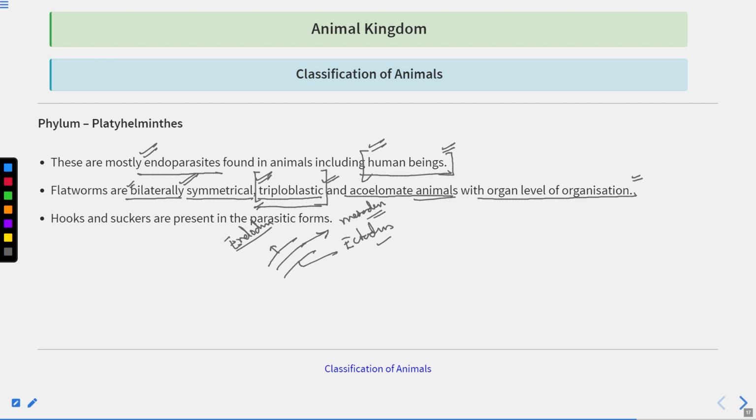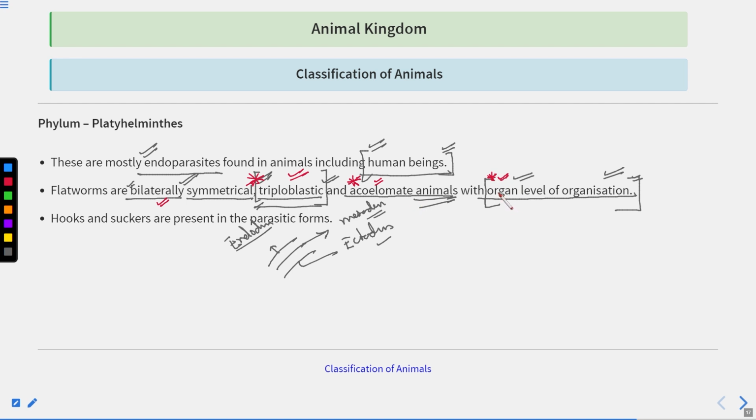Acoelomate means no coelom, no body cavity. And with the organ level of organization, for the first time we can see the organ level of organization. These are some very unique features: bilaterally symmetrical, triploblastic, acoelomate with no body cavity, and organ level of organization.